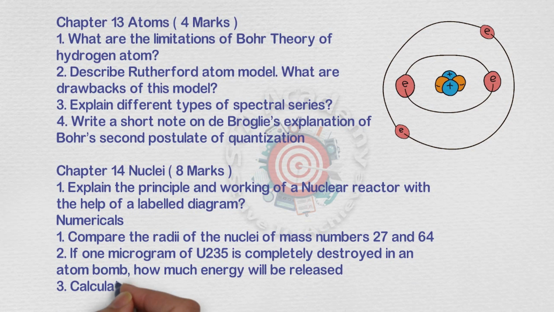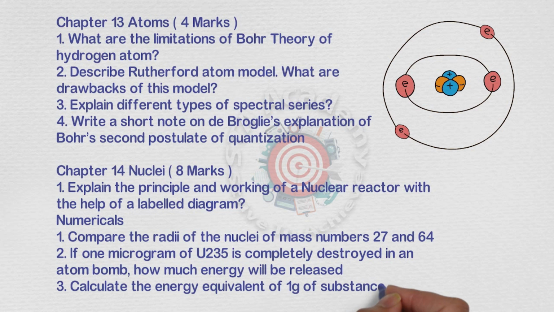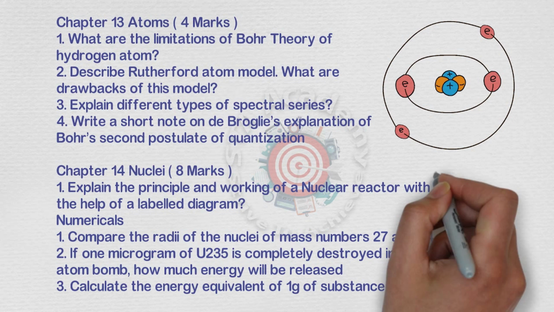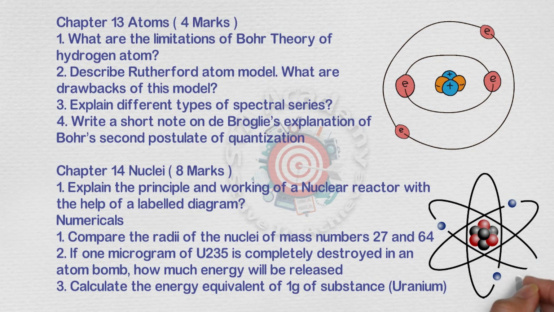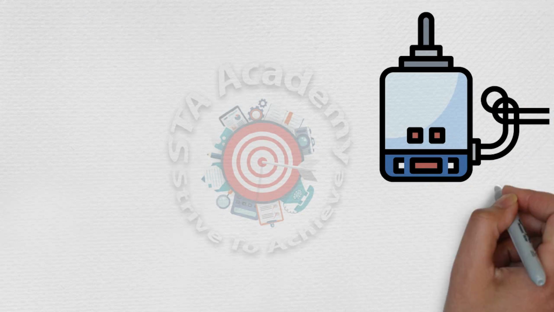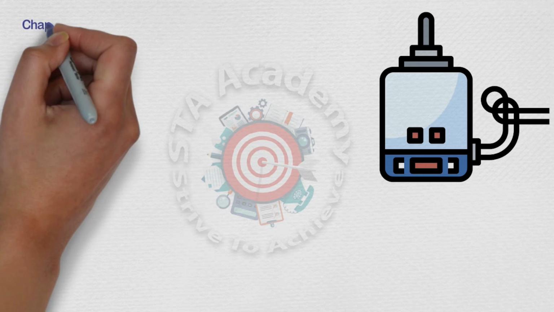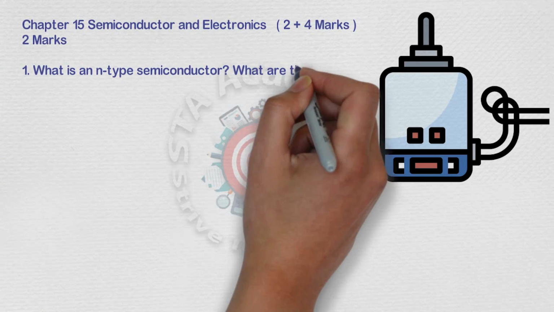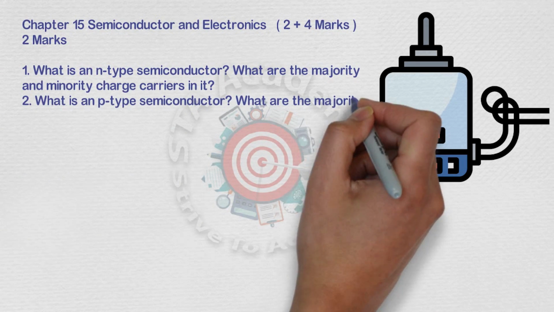Semiconductor electronics, that is 2 plus 4 marks, 6 marks total. 7 VSCQs I have listed here. These are the very important VSCQs from this chapter. And next, 2 SAQs are given. Just practice this, you will get maximum marks.